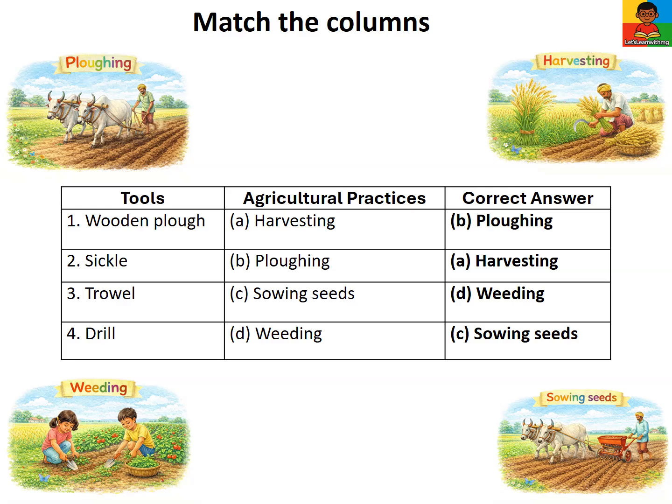Match the tools to their agricultural practices. 1. Wooden plow matches with plowing. 2. Sickle matches with harvesting. 3. Trowel matches with weeding. 4. Drill matches with sowing seeds.